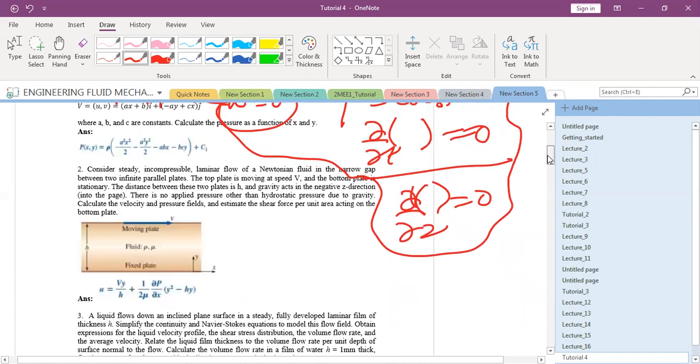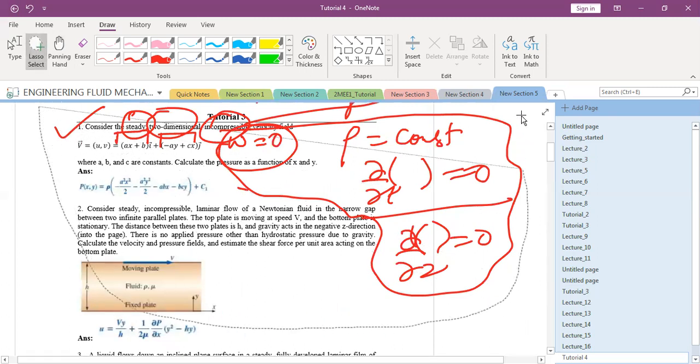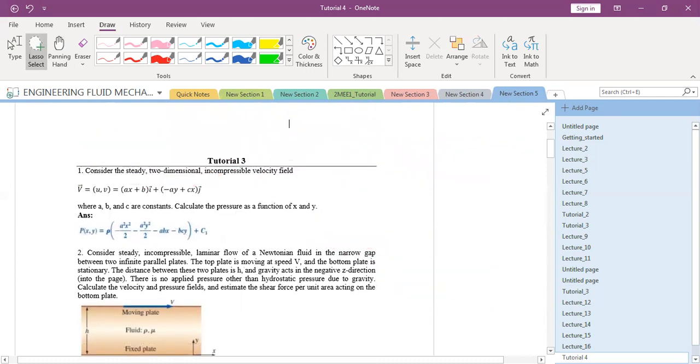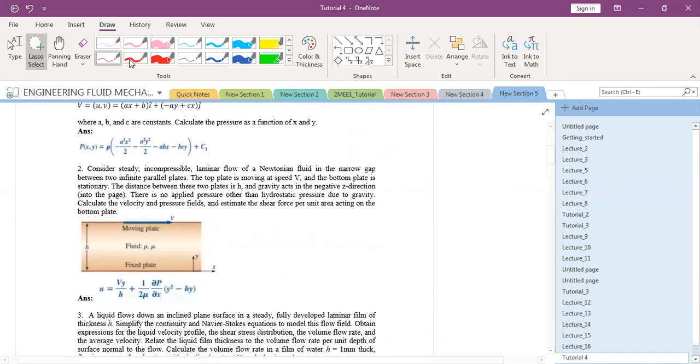Yes, sir. Now quickly, we will not solve question number 2, but I want some physical insights from your side as far as question number 2 is concerned, because this is a very important situation which is utilized to measure many quantities and it has many practical applications. So try to think about question number 2 and then let me know in your practical life where you have seen such kind of flow. I'm giving you 30 seconds. Read question number 2 and then let me know where you have found such kind of a flow.